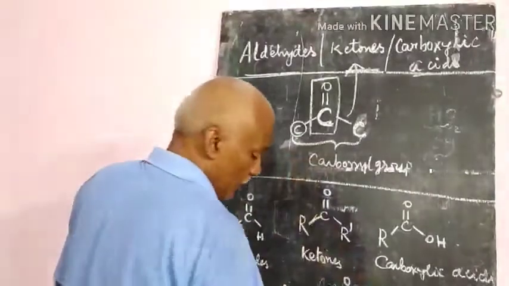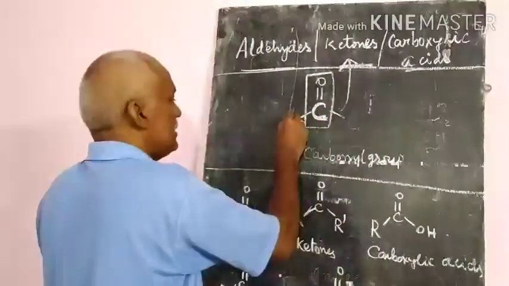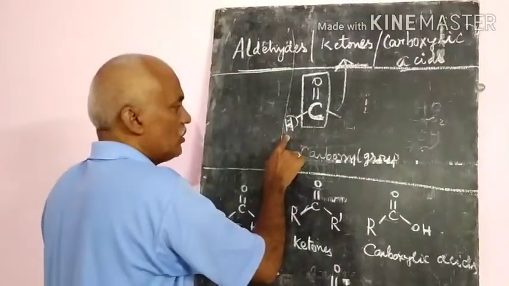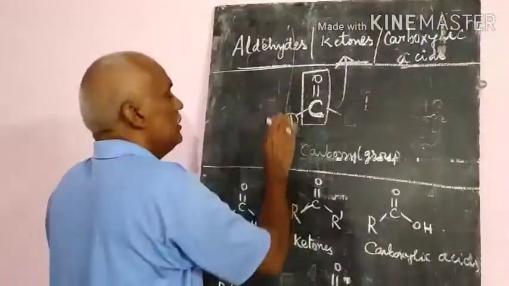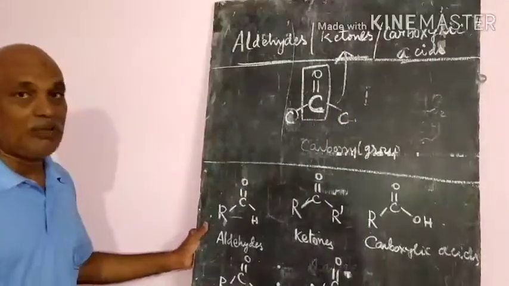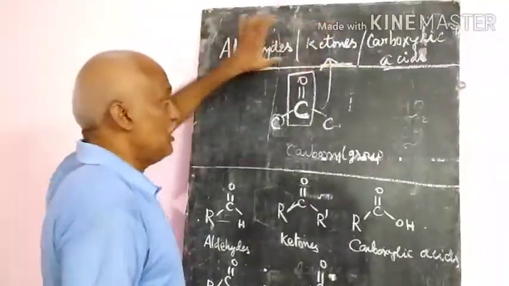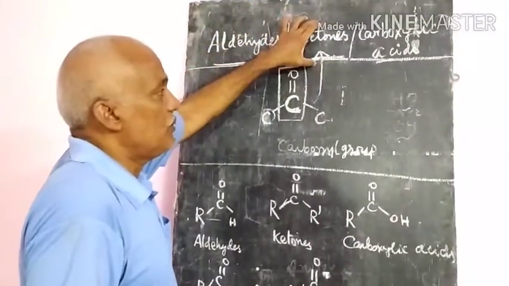That means if on either side, one side contains one hydrogen, that is called an aldehyde. But if on both sides it is attached to two carbon atoms, that is called the ketone. So observe the difference. This is the most important.